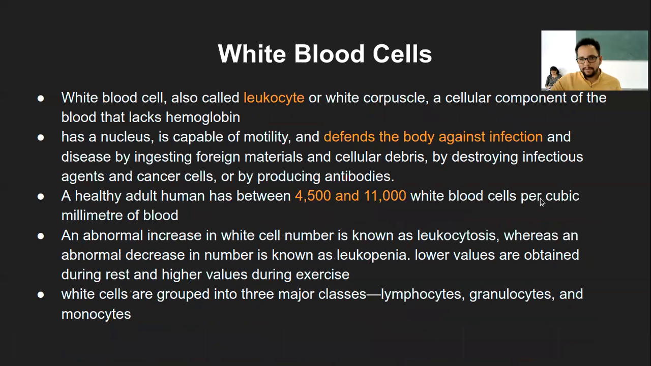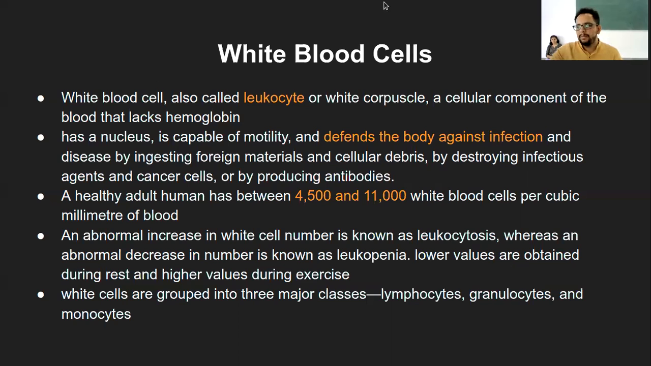Okay, so the next part that we are starting today is the white blood cells. There are different names for this. You can call them WBCs, you can call them leukocytes, or you can call them white corpuscles. The corpuscle is nothing but the cell, right? So you can also call it a white corpuscle or white cell. WBCs are a cellular component which lacks hemoglobin. If we differentiate between RBCs and WBCs, RBCs have hemoglobin, and WBCs don't. So that way these are different.